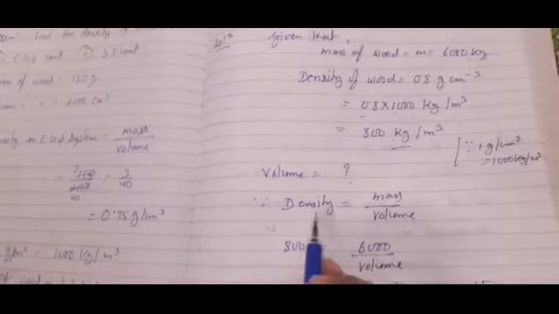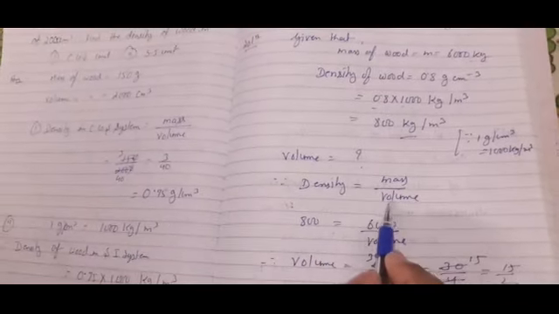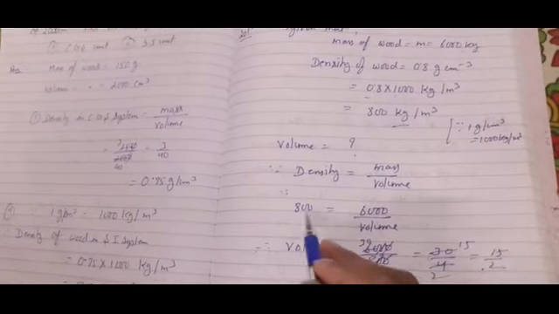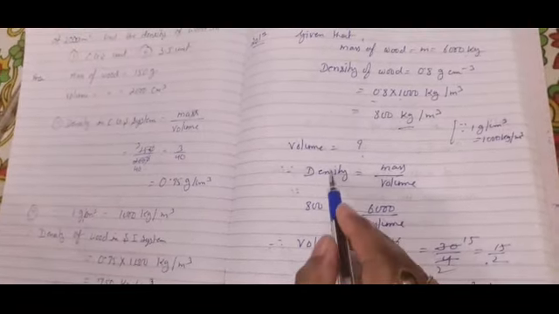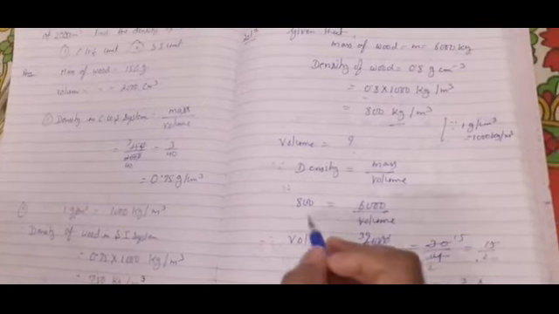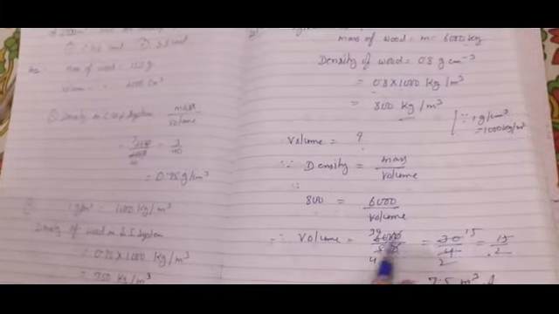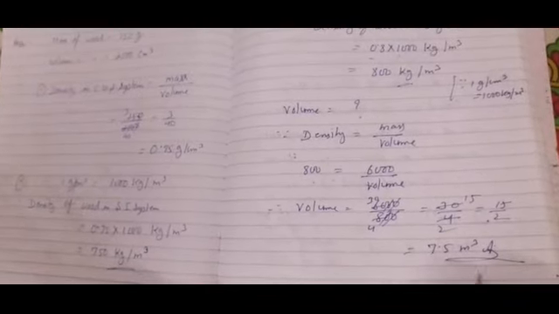And what is the formula? Since density is equal to mass upon volume, by cross multiplication, volume will be mass divided by density. Directly I have put the values: for density I have written 800, and for mass I have written 6000. So volume is 6000 upon 800. You just reduce it, cut the numbers, and you reach 7.5 meter cube, which is the volume of the wood.